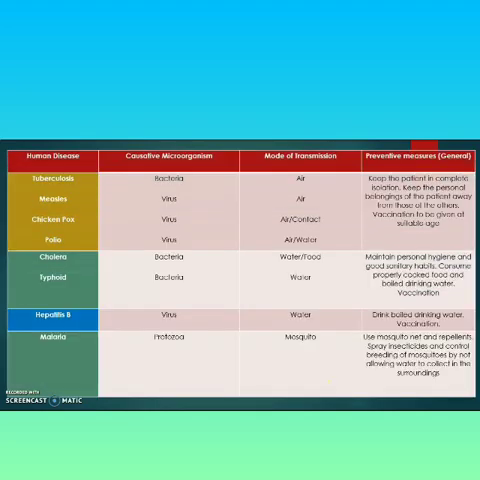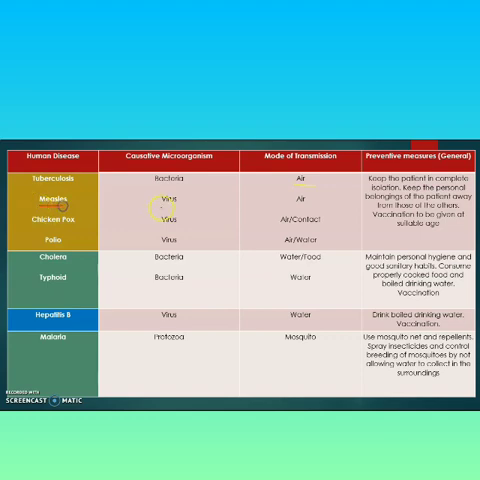This is one of the charts of different types of disease-causing microorganisms, mode of transmission, and preventive measures. Just see, tuberculosis is caused by bacteria, and its mode of transmission is air.